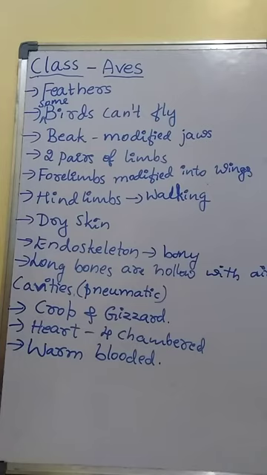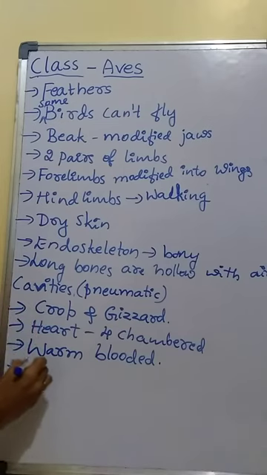Then about sexes. In case of birds, sexes are separate, means we can identify male and female birds. Fertilization is internal, means fusion of male and female gametes takes place inside the female body. And development is direct. And birds are oviparous.